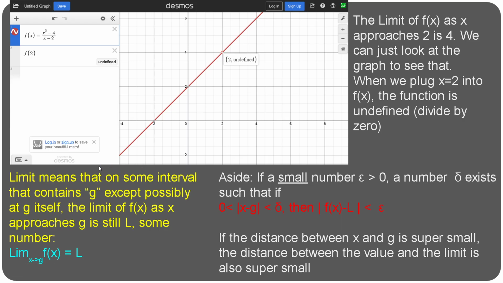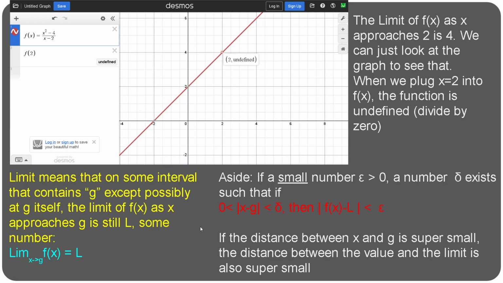It basically means that as you approach something, how does something approach? Not necessarily at the moment itself, if that makes sense. And here's what the limit is written like. So you say lim, and then normally this part right here would be underneath the limit, but because I'm on a computer, I can't effectively do that without struggling a little bit. You'd say the limit as x approaches g of f of x is L.